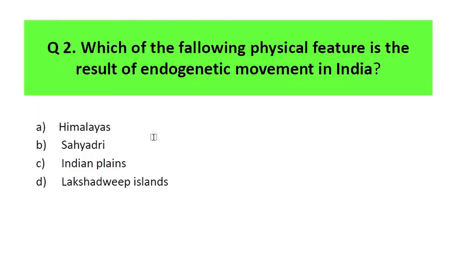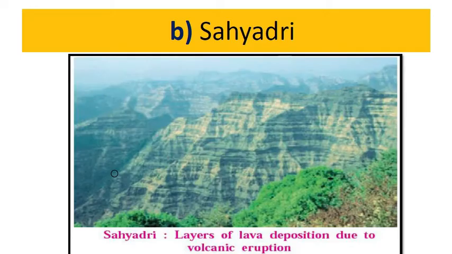Okay, let's move towards the next question. Which of the following physical features is the result of endogenetic movement in India? Okay, so Himalayas, Sahyadri, Indian plains, and the Lakshadweep islands. I hope you have attempted the question. Let's move towards the answer. So the answer is B, Sahyadri.